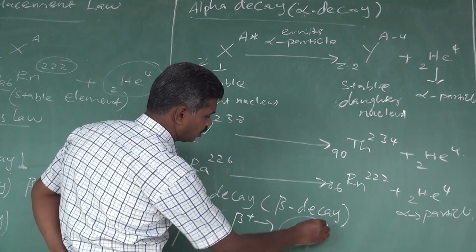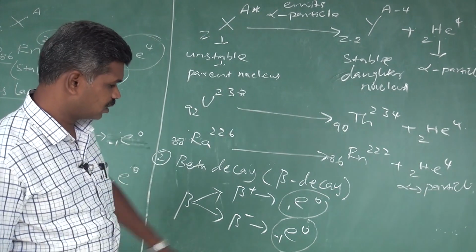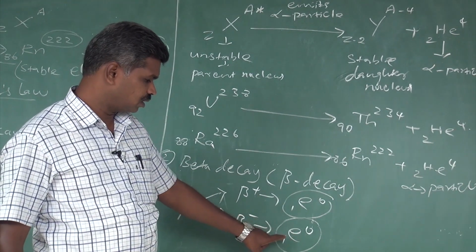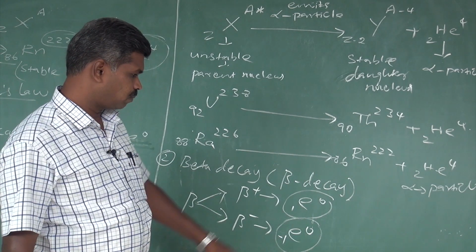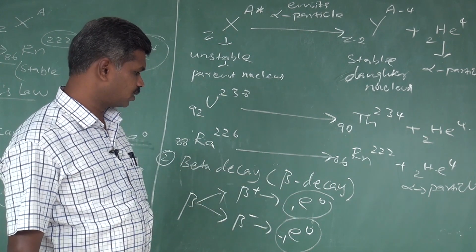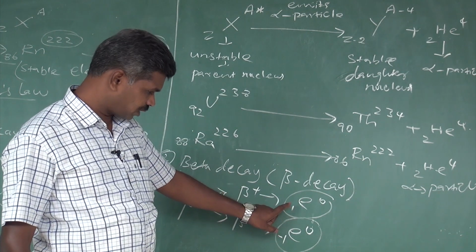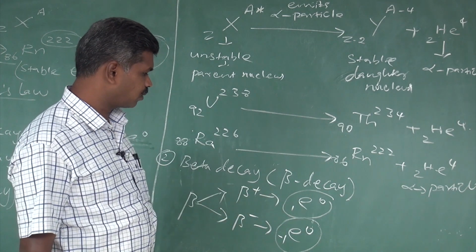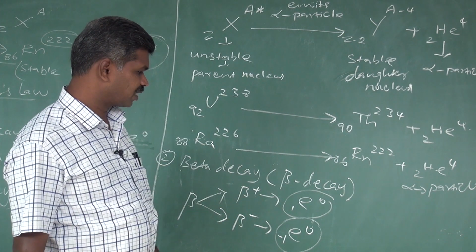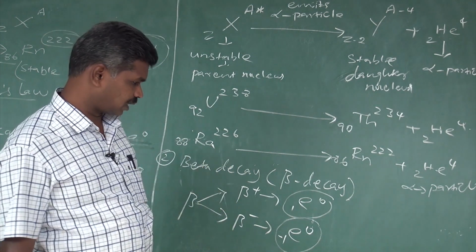So we have a difference in the symbols. Electron is taken as e with suffix -1 and prefix 0. Its antiparticle, the positron, that is beta plus, is e with suffix +1 and prefix 0. These are the two types of beta decay.